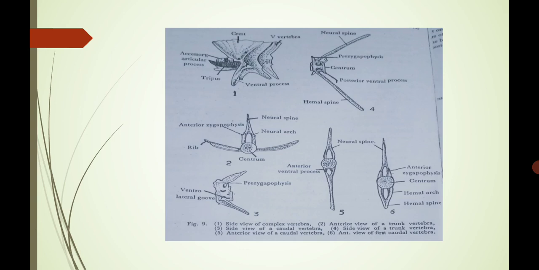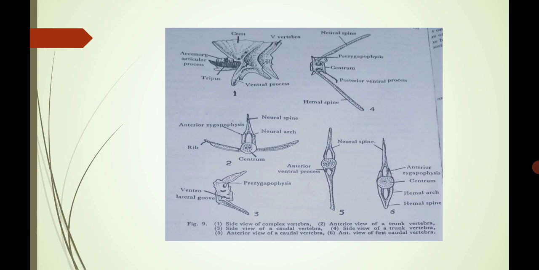The third diagram is a side view of a caudal vertebra. Next we are seeing the caudal vertebrae. The fourth diagram is a side view of a trunk vertebra, showing the anterior and side view of this vertebra. As you know, the fourth diagram is on the upper side.